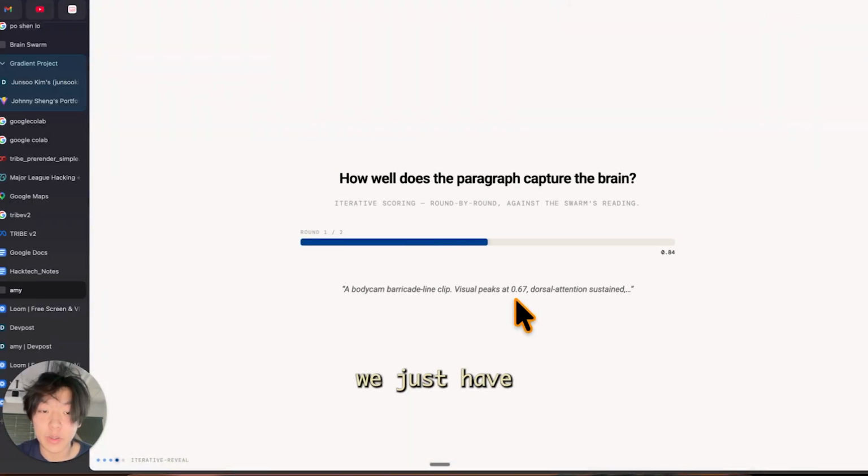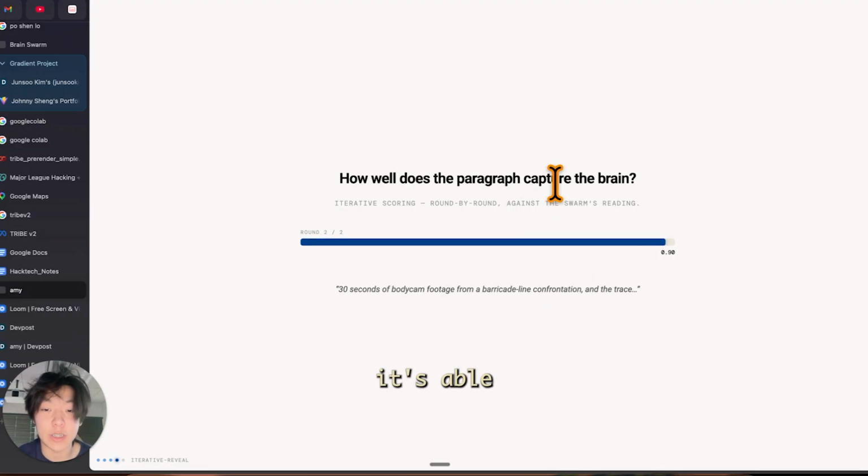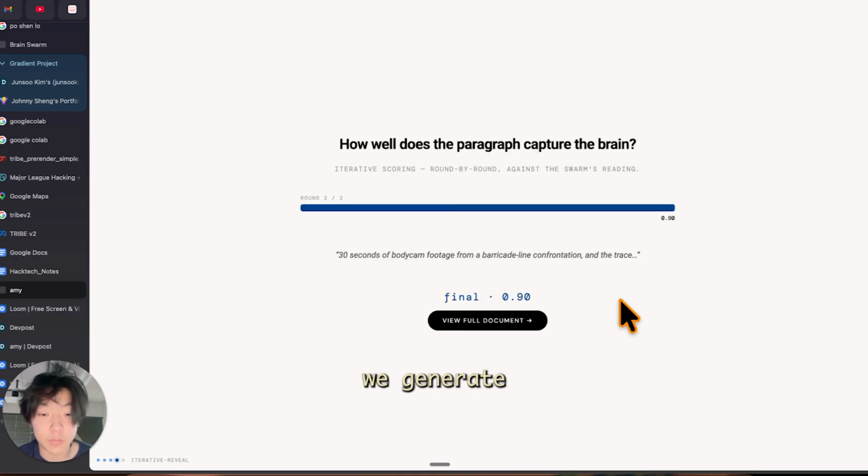And at this point, we just have to wait for one longer process. It's basically collecting all the information that we have simulated from our K2 agents. Because of its fast inference, it's able to do 7 specialized agents to simulate between each other and to discuss and almost create its own conclusions from the content. And looks like we generate a final document.